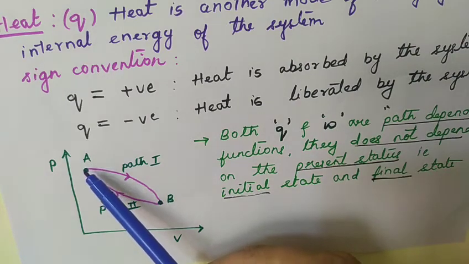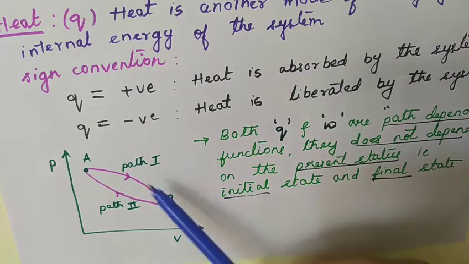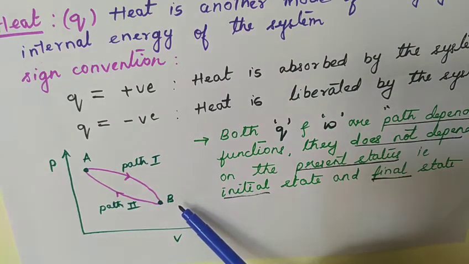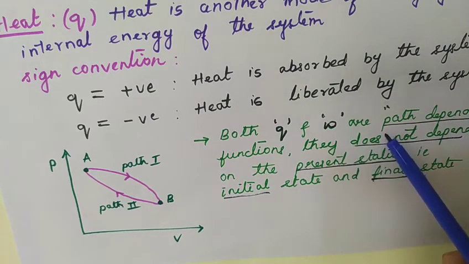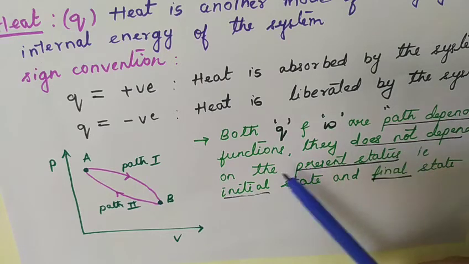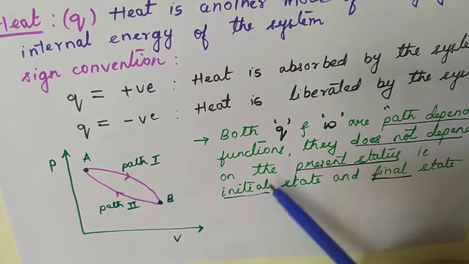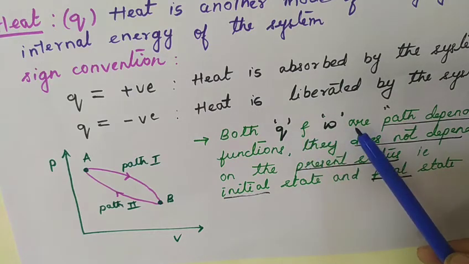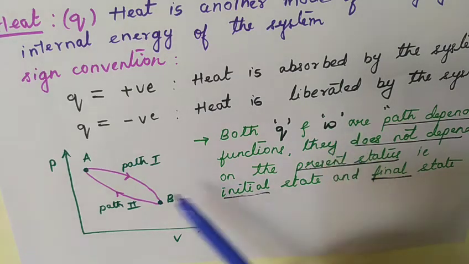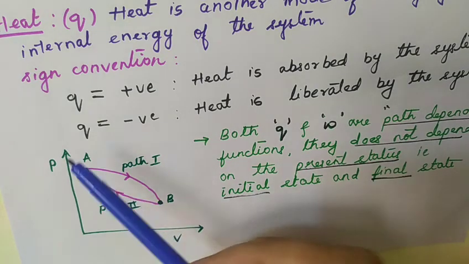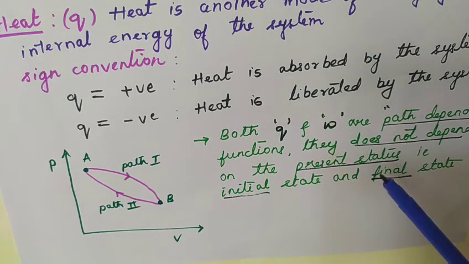So the system can reach from state A to state B using either path 1 or path 2. But Q and W are path dependent functions. So they do not depend on the initial state and the final state. Remember, Q and W depend on the path, like path 1 and path 2.